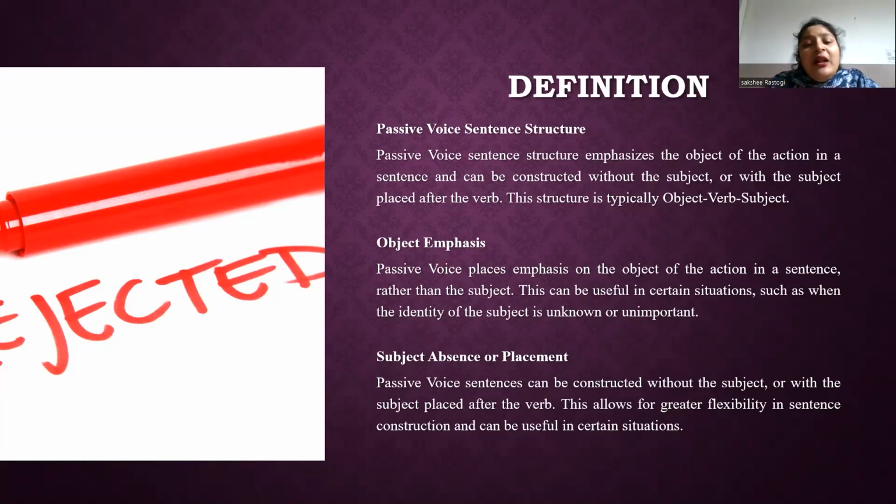So here is a more detailed breakdown of the passive voice sentence structure. In simple present passive, you use subject plus is plus past participle plus by plus agent. In simple past passive, you use subject plus was plus past participle plus by plus agent. In present continuous passive, you use subject plus is being plus past participle plus by plus agent. In past continuous passive, you use subject plus was being plus past participle plus by plus agent.